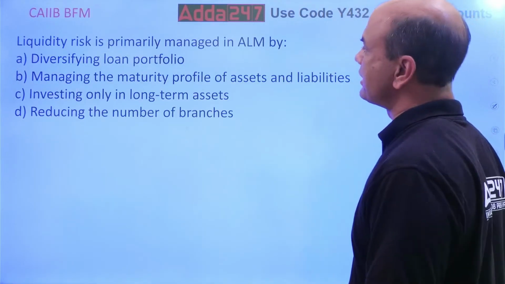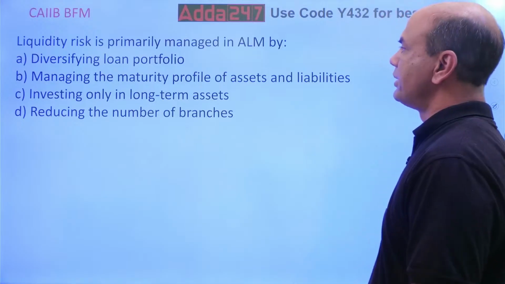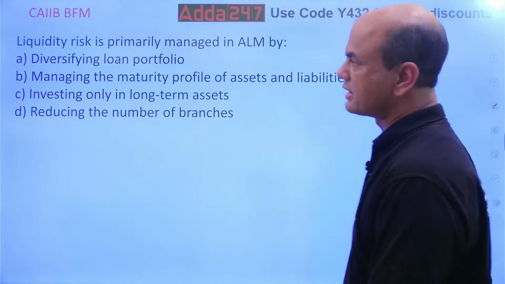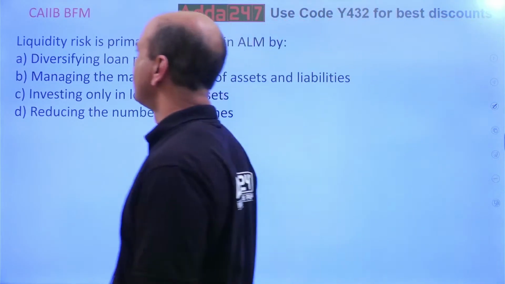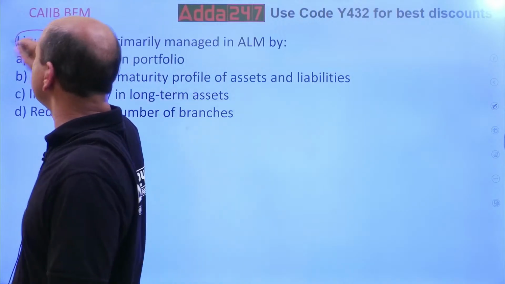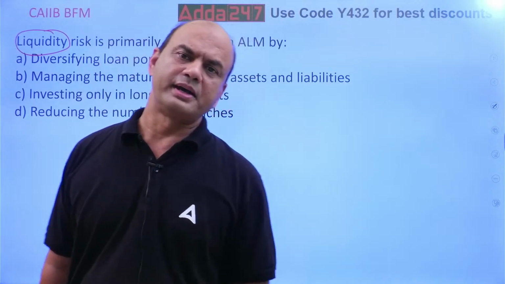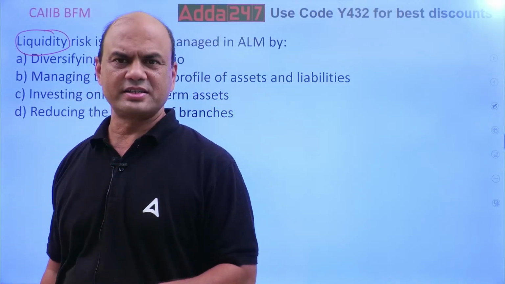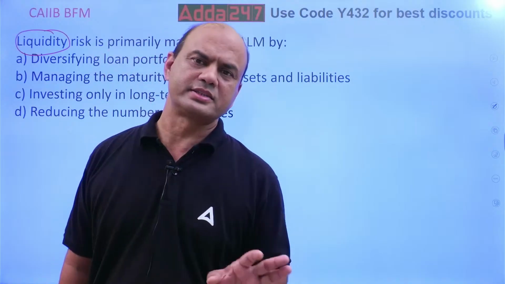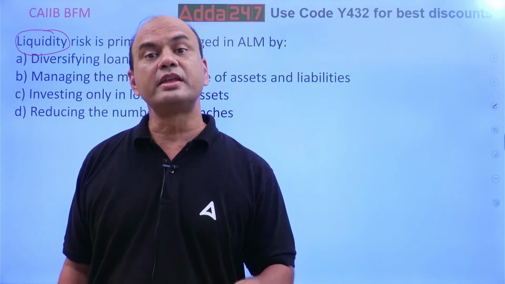Liquidity risk is primarily managed by ALM, in ALM by... So how will you manage the liquidity risk in the bank? Liquidity risk means that risk such that I'm facing a cash crunch. See, every bank faces liquidity risk. It's not that it's some serious issue.